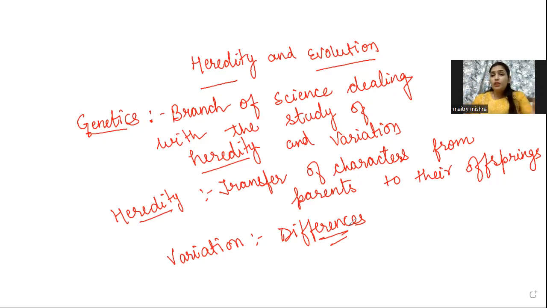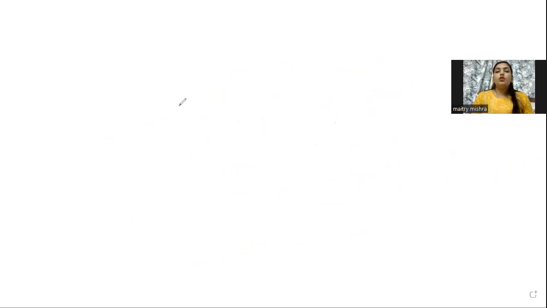So before going to the tough concepts, let us first understand the heredity characters. Mendel worked a lot to come across the laws of inheritance. He proposed three laws: law of dominance, law of segregation, and law of independent assortment. These three laws are basically the principles of inheritance.